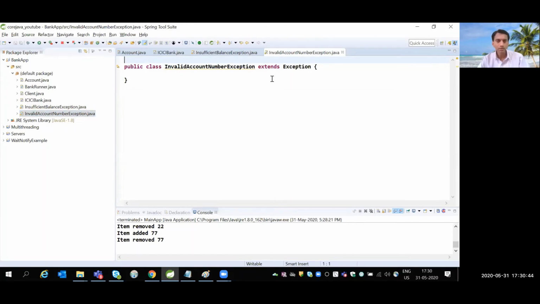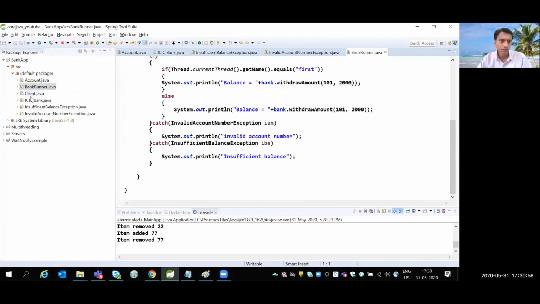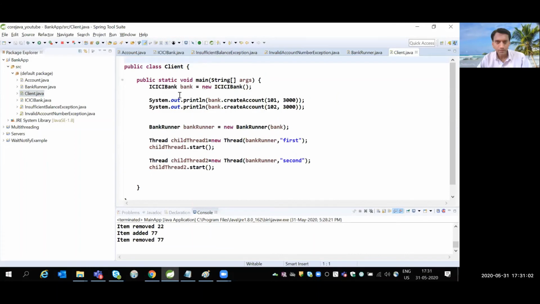So if the account does not exist, in that case, please generate this exception. So this is the scenario. For that, I created a bank runner which implements Runnable, right? On the client side, first of all, I created the bank object.